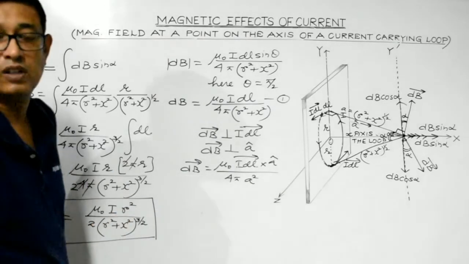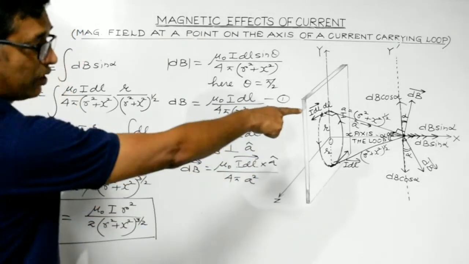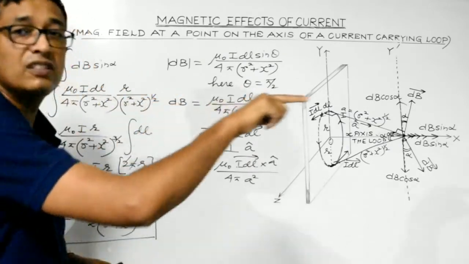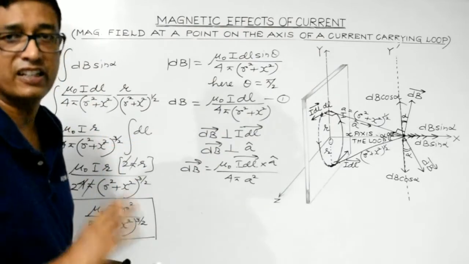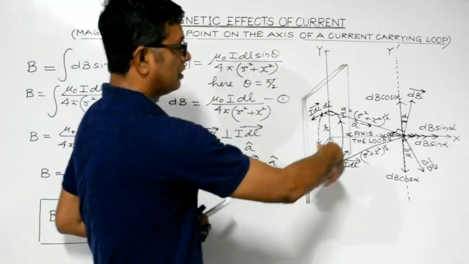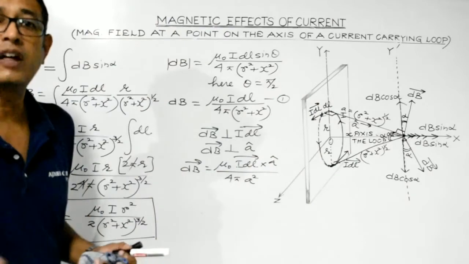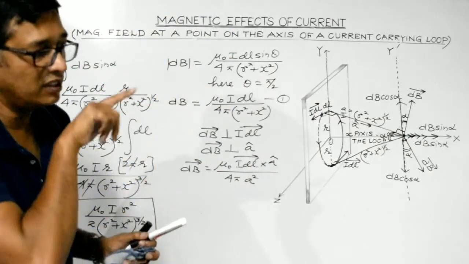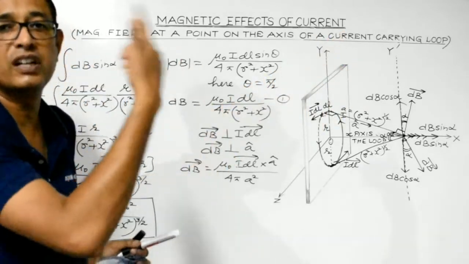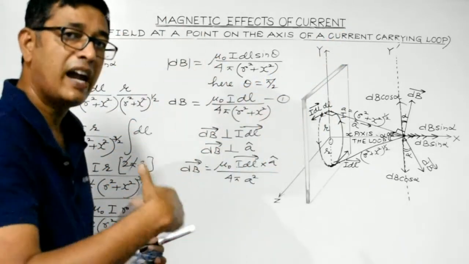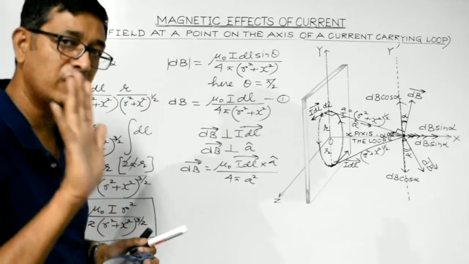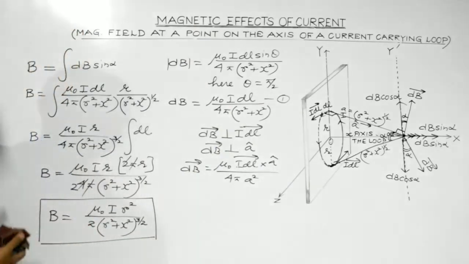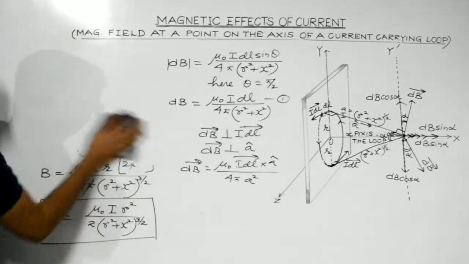So this is the magnitude, and regarding the direction, you can well notice from that diagram, the net magnetic field at the point is directed towards the positive x-axis. So that's the net direction. In case we reverse the current, then the direction will be different, but in any case it will be perpendicular to the plane of the loop, whether in the outward direction or inward. It depends on the direction of the current, whether it is flowing in the clockwise direction or anti-clockwise. But the point is, it will always be perpendicular to the plane of the loop. Right? Now let's discuss some very, very important special cases.